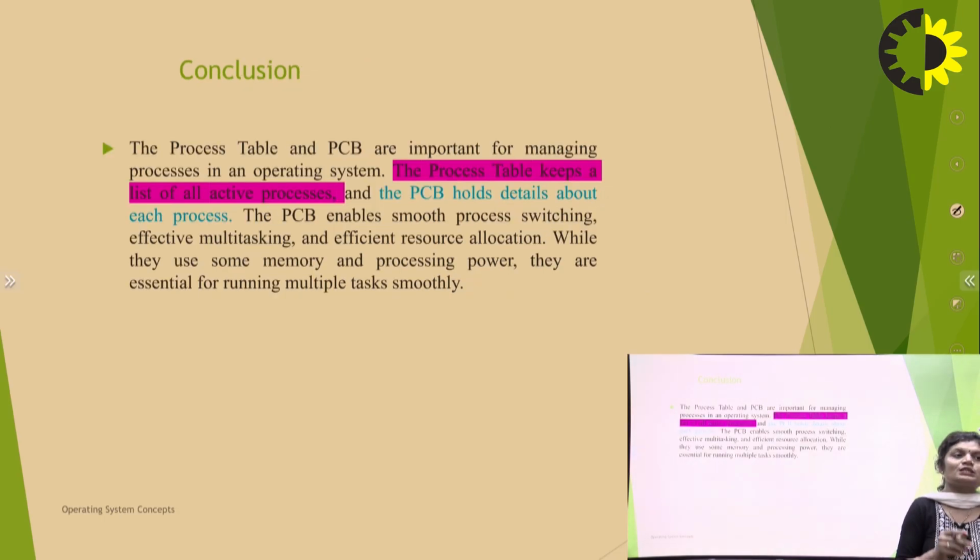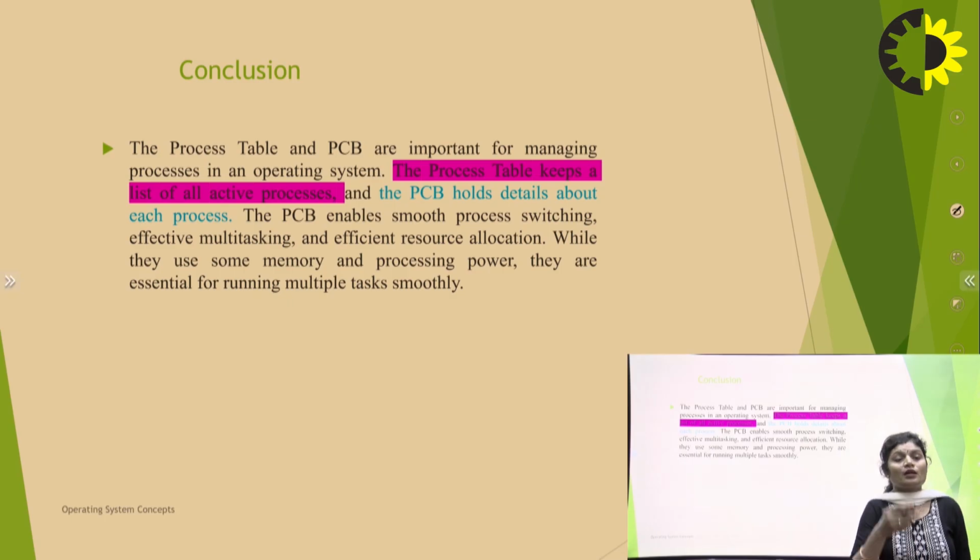So what is the conclusion? The process table and PCB are important for managing processes in an operating system. The process table keeps a list of all active processes. There are lots of processes in your system, so the process table keeps all the process information, and the PCB holds the details about each process.